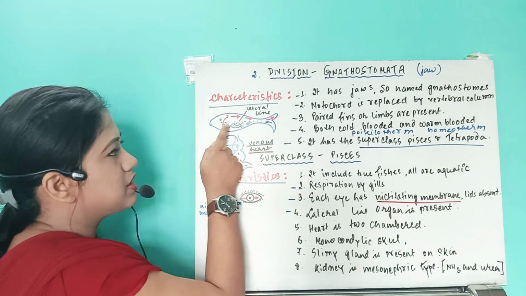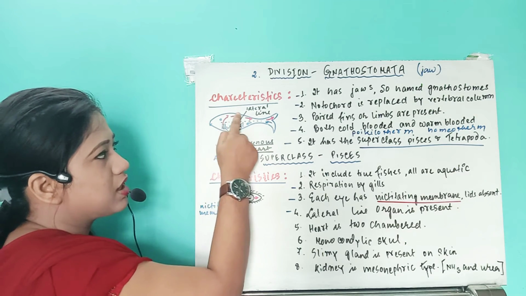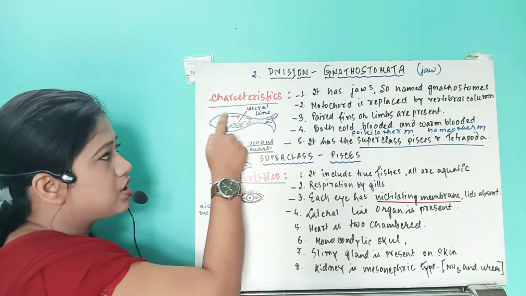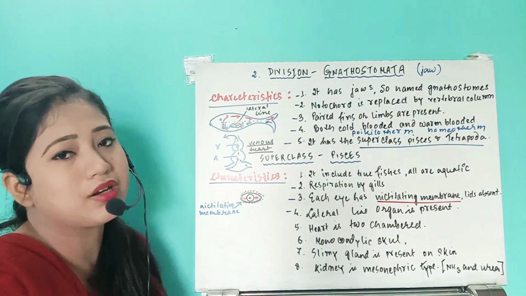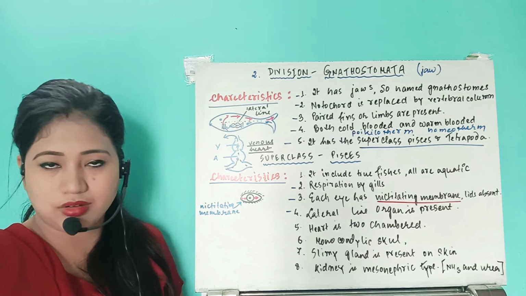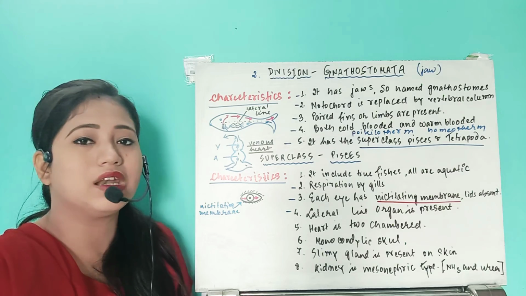So hemoglobin will take this oxygen, remove the carbon dioxide, and the blood becomes oxygenated. Directly from the gills, the oxygenated blood will go to the different parts of the body, the tissues of the body, carrying the oxygen, right? So this way the blood will circulate in the body.